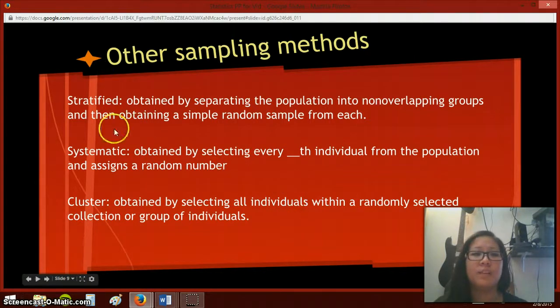There are other types of sampling methods. There's three of them: stratified, systematic, and cluster. Stratified is obtained by separating the population into non-overlapping groups and then obtaining a simple random sample from each. Systematic is obtained by selecting every so many individuals from the population and assigning them a random number, so you can ask them at random. A cluster is obtained by selecting an individual within a randomly selected collection of groups or individuals. These are actually good methods of sampling a population, which could give you a better diversity, but also probably not incur a lot of bias.